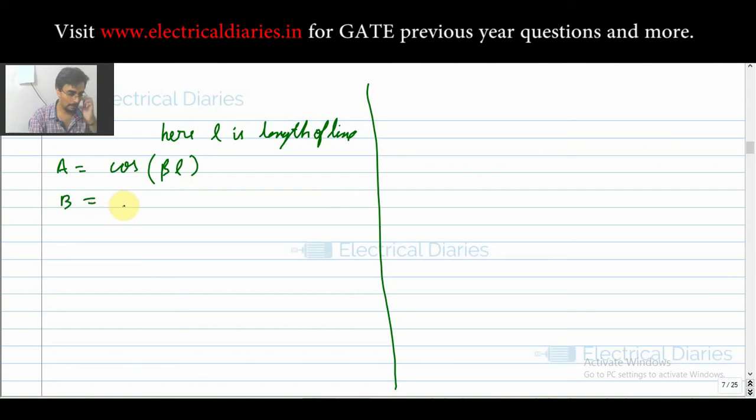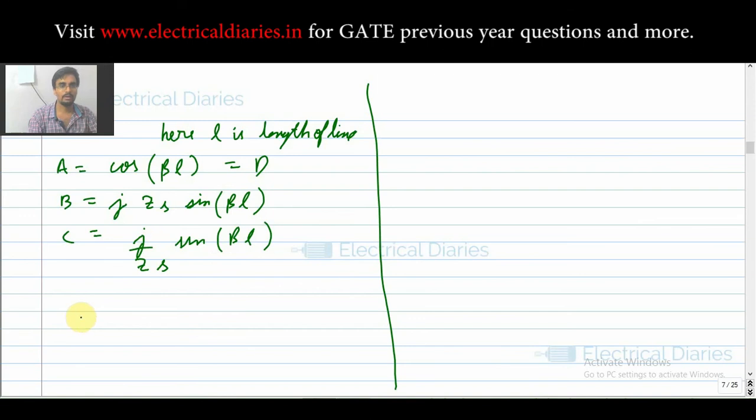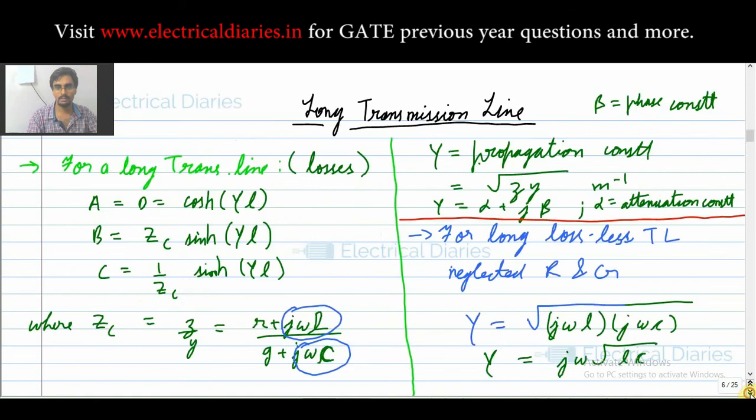A is equal to cos beta L, B is equal to j Zs sin beta L, and your C is equal to j upon Zs sin beta L, and A is equal to D also. Now in the above expressions, your Zs is what? Under root, the same thing as the characteristic impedance, that is under root Z by Y.